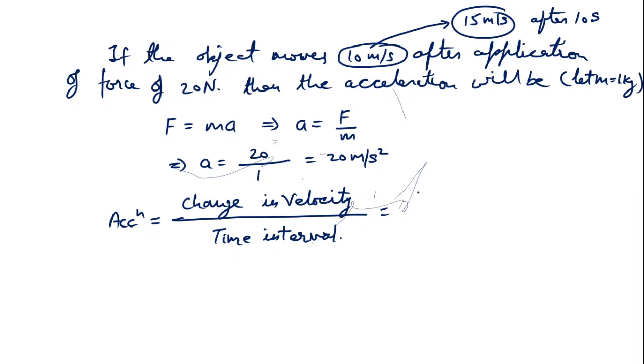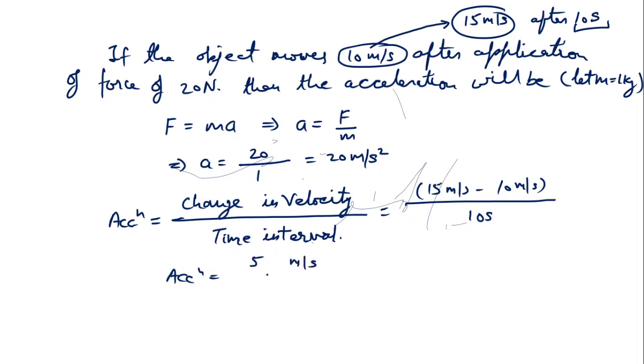The change is 15 meter per second minus 10 meter per second, and the time interval is 10 seconds. So acceleration equals 15 minus 10, that is 5 meter per second, divided by 10 seconds, so it becomes 1 by 2 meter per second square.